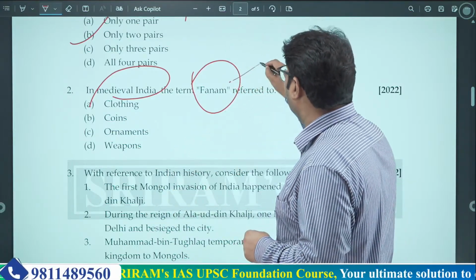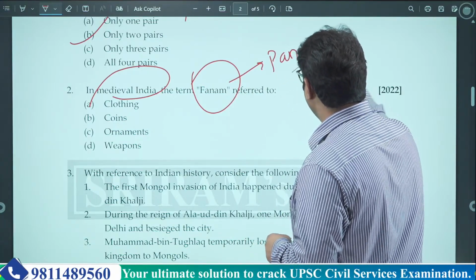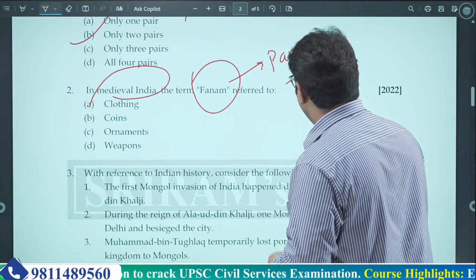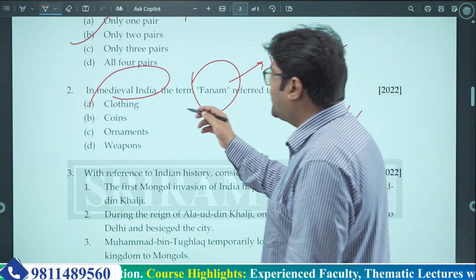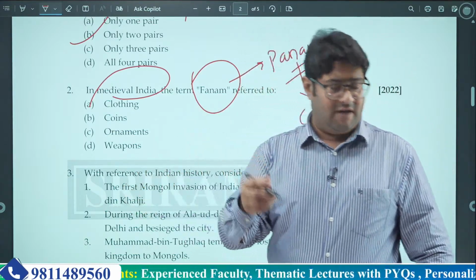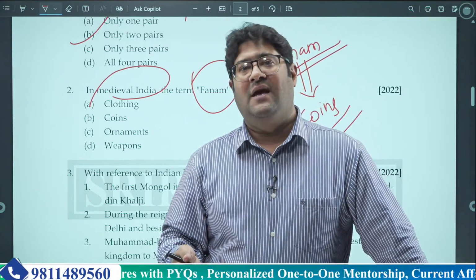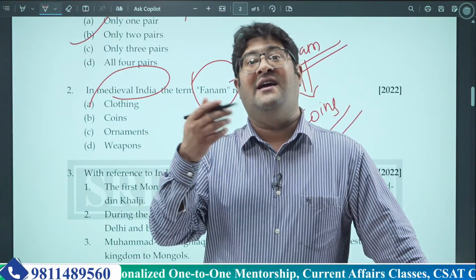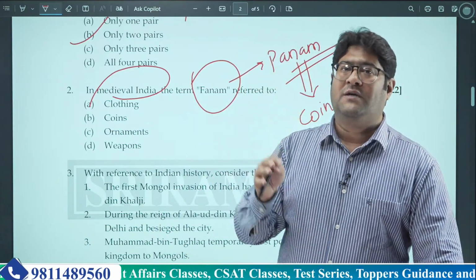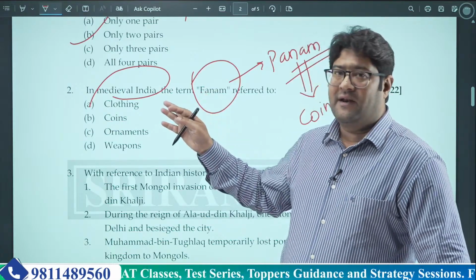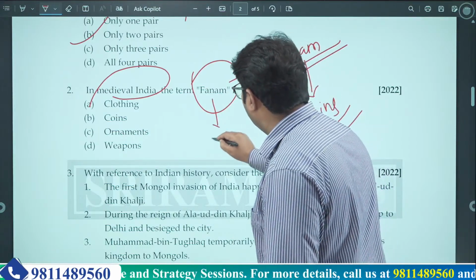And Phanam basically comes from Panam, whatever you can call it. And it is basically a type of coin. Now, when were these coins circulated? When were Phanam coins circulated? They were circulated in the kingdom of Vijayanagar, or we can say Cholas, and Nayaks. Under these particular kingdoms and rulers, these coins were circulated and they were in gold and silver.